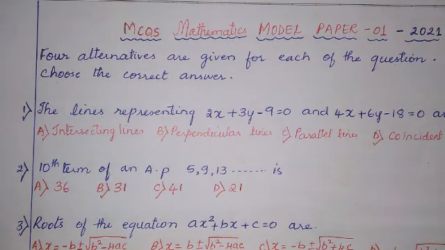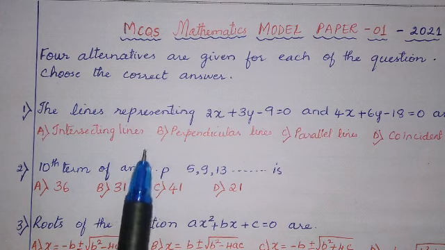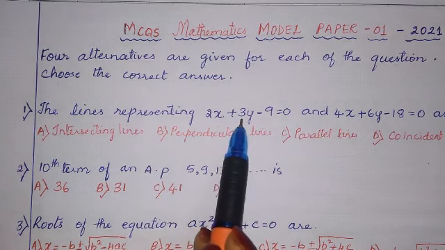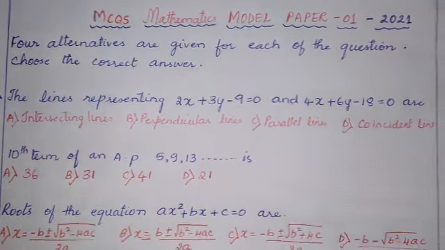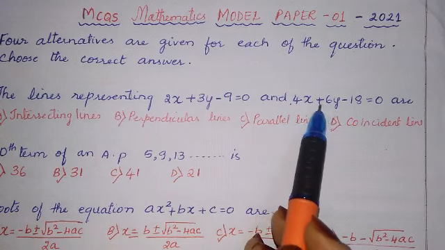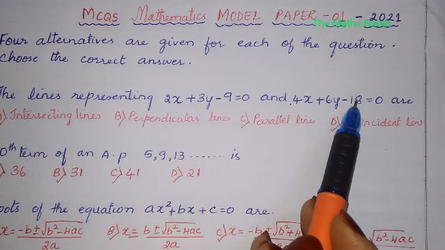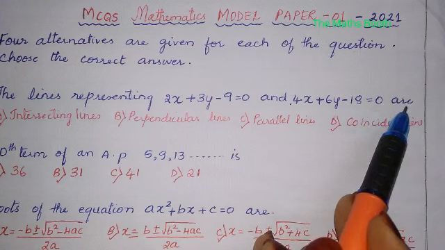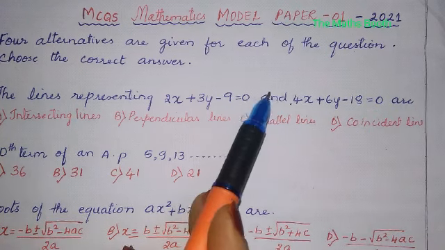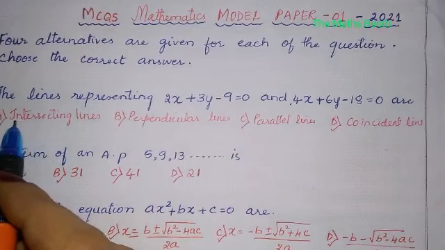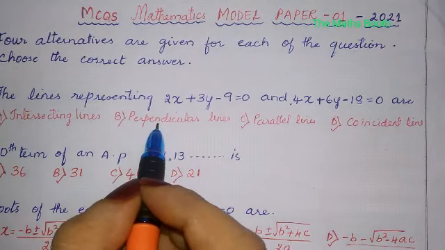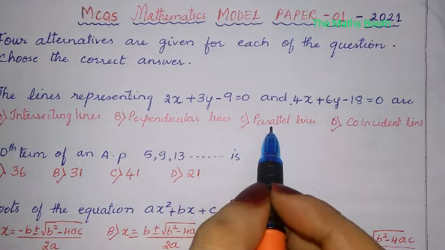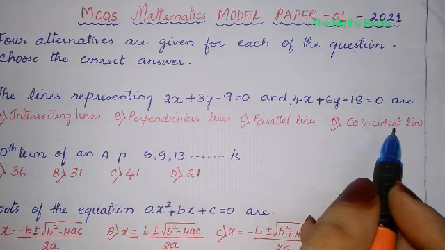Question number 1: the lines representing 2x plus 3y minus 9 equal to 0 and 4x plus 6y minus 18 equal to 0 are: option A, intersecting lines; B, perpendicular lines; C, parallel lines; and D, coincident lines.